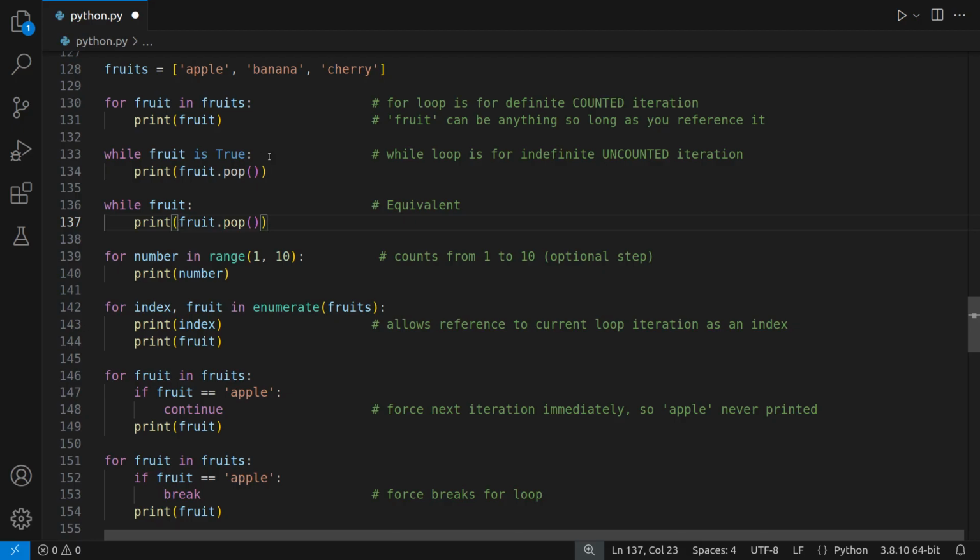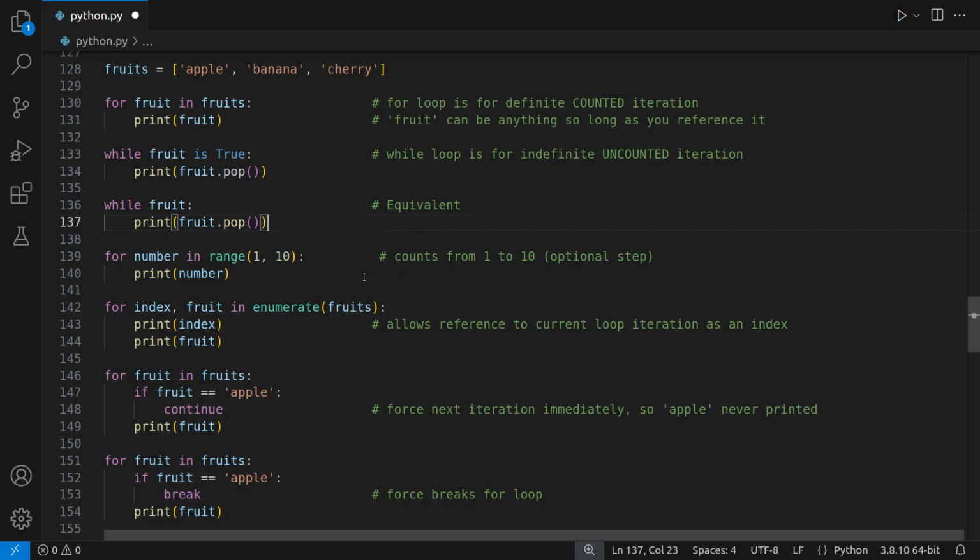You could say while something is less than 3, keep doing something, and maybe eventually it becomes 3 because of what you're doing, or because of some other event out of your control. As long as it's above 3, keep doing whatever's in the loop. But the moment it goes below a certain value, say 2.6 or 2.5 or whatever, then you want to stop the loop. That's when you would use a while. In a while, you're not counting anything. It's indefinite.